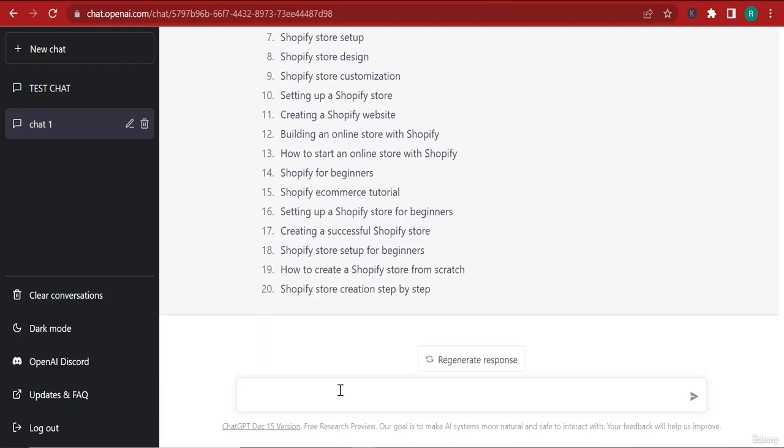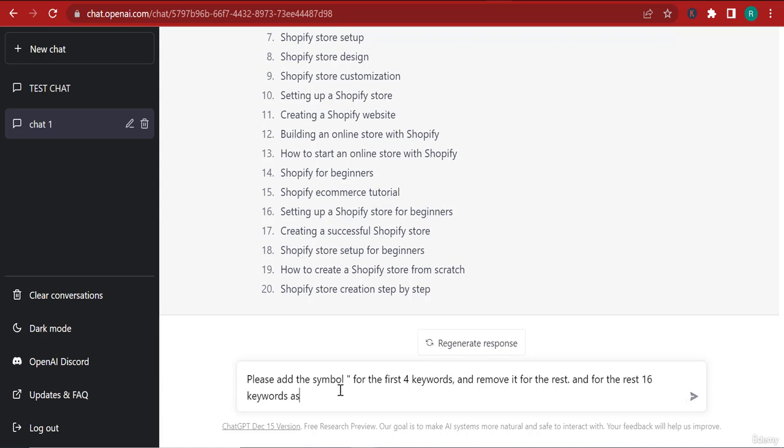So I can give it this instruction. Please add the symbol for the first 4 keywords and remove it for the rest. And for the rest, 16 keywords, add a negative before the keyword, right?